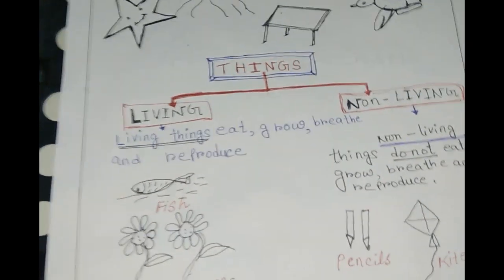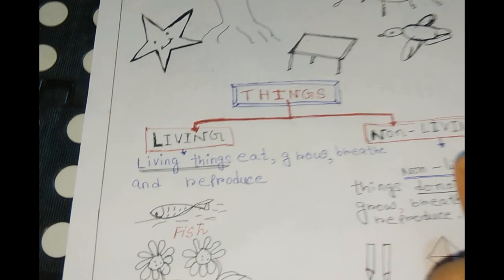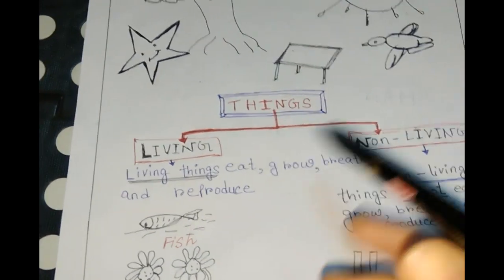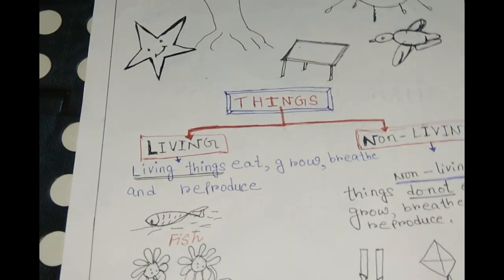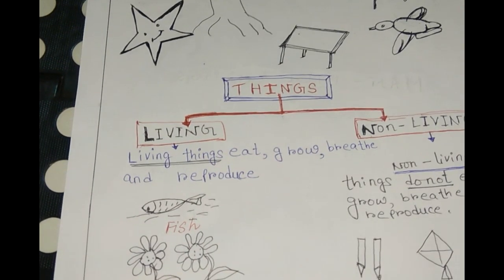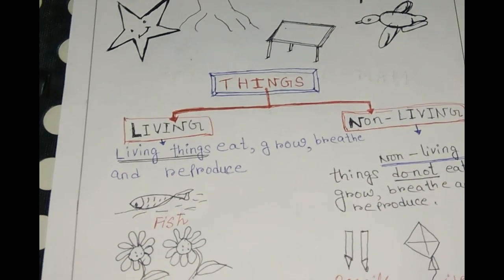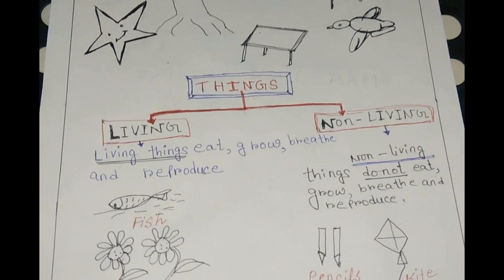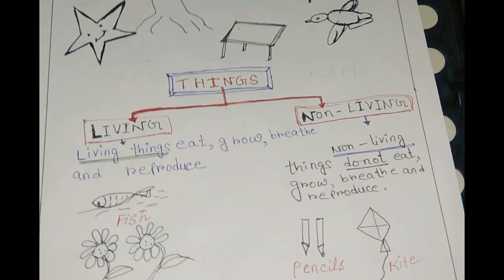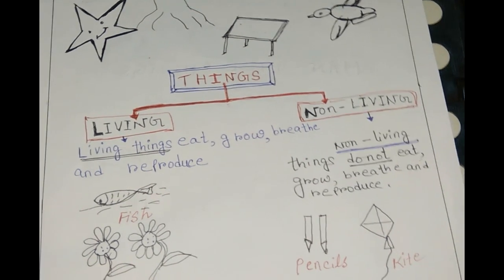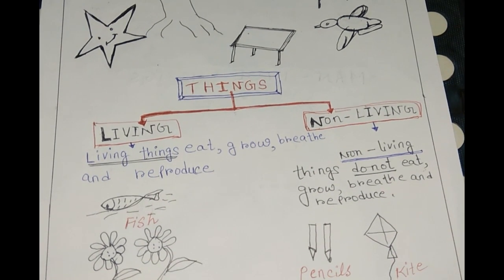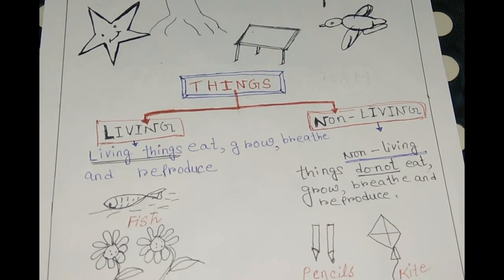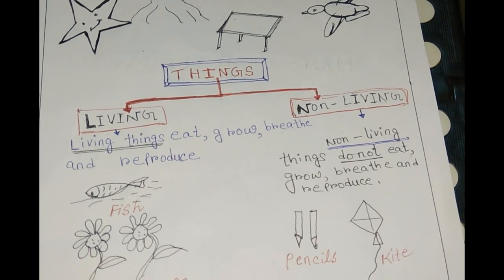So in this lesson, we will learn about the things you can see around us. There are various types of things, many things we can see in day to day life. The stars in the sky, the sun, the birds, table, trees, ball, pots, so many things we can see around us. Now these things are mainly of two types. One is categorized as living things, another one is non-living things.